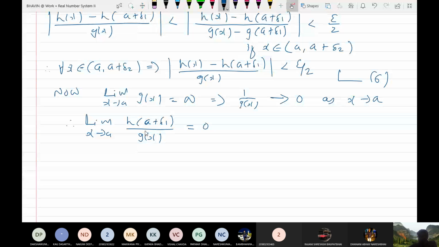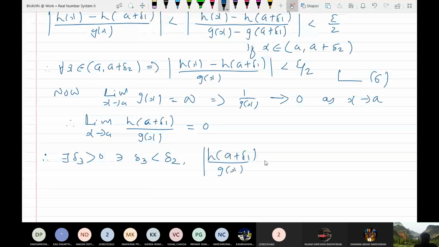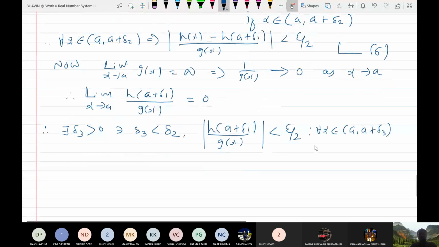You can find that there exists delta 3 greater than 0 such that delta 3 is less than delta 2 and h(a plus delta 1) upon g(x) is less than epsilon by 2 for all x belongs to a plus delta 3. Is it clear?